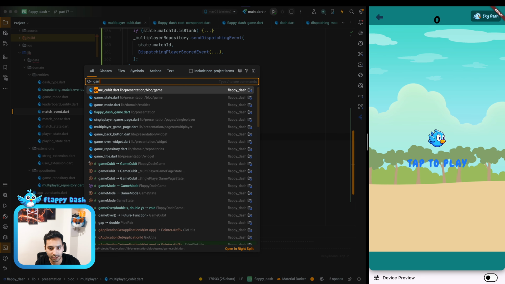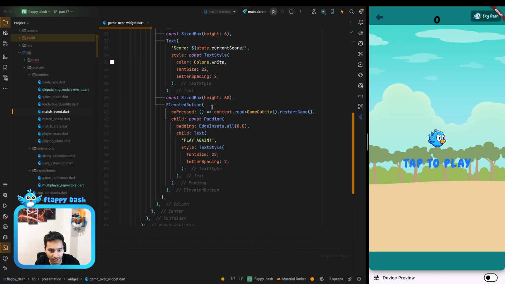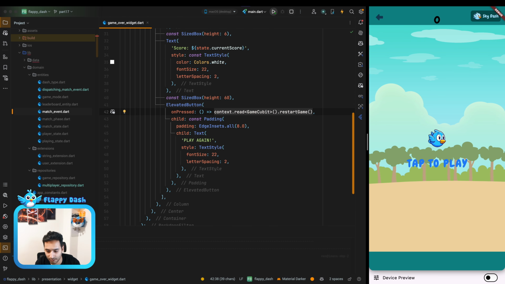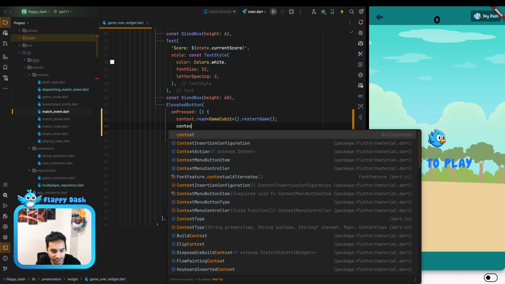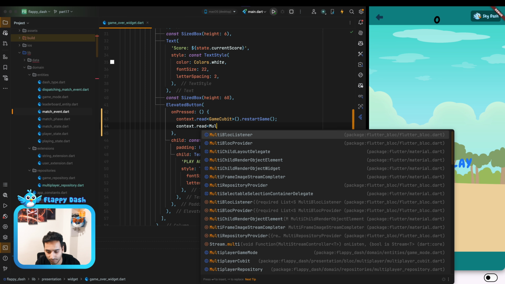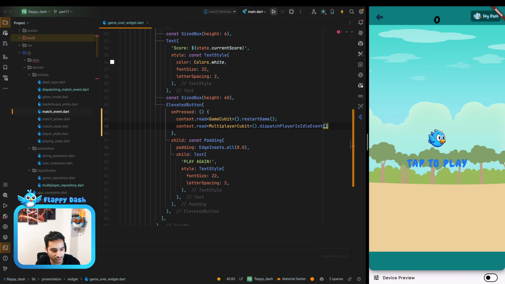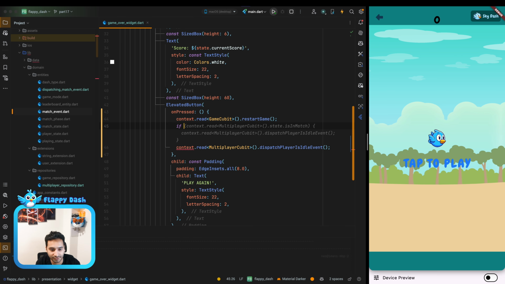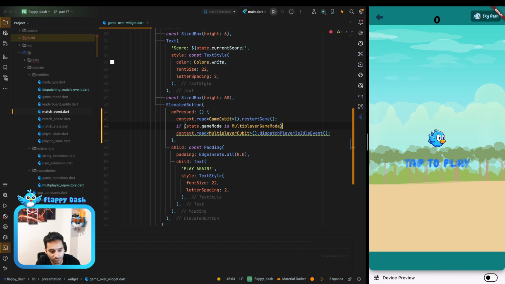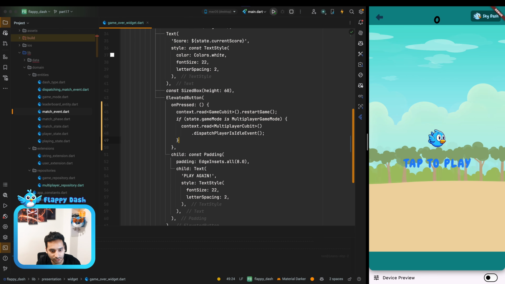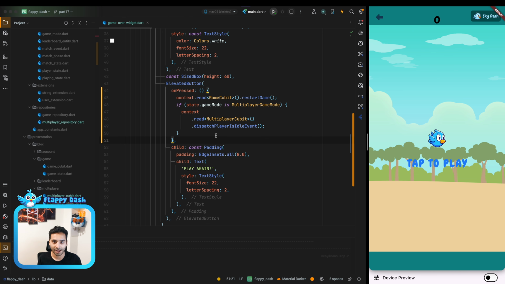So let's open the game over widget. As you remember, we have a game over widget, and here we are calling the GameCubit.startGame, and also we can call context.read multiplayer cubit, and we can dispatch the idle event. And we need to have an if statement here. We can say if game mode is multiplayer game mode, call this method. And yeah, so now we are dispatching all the events that we need to dispatch.